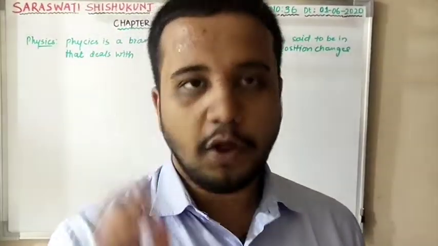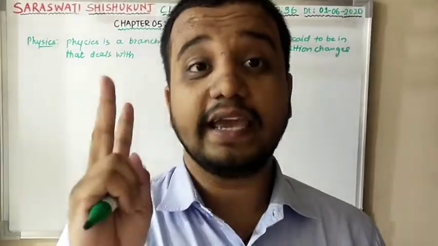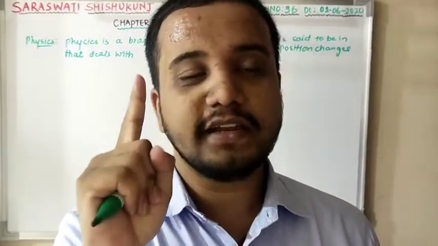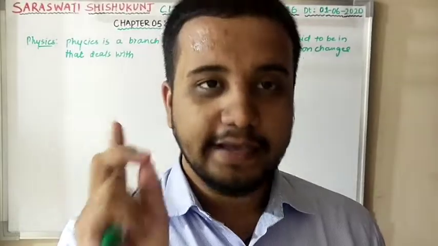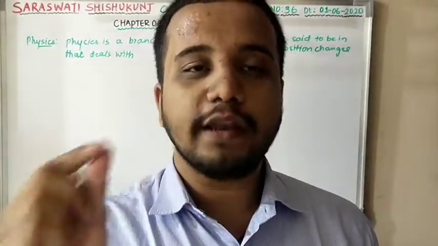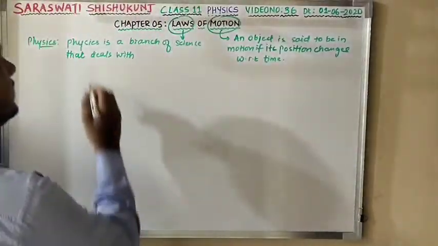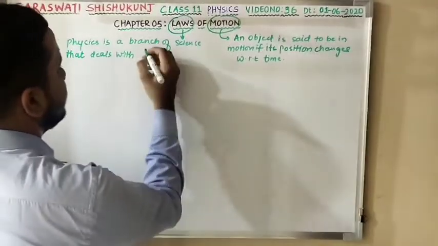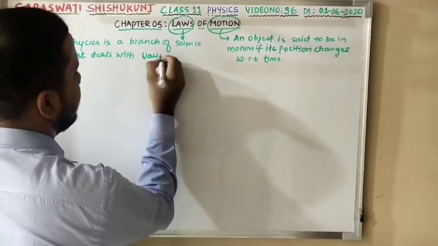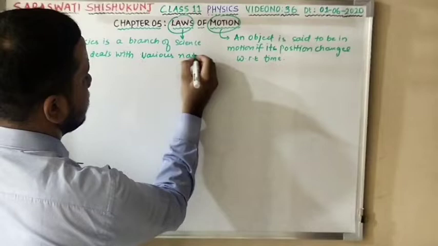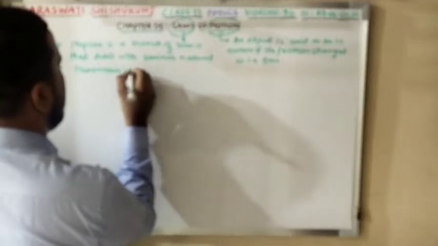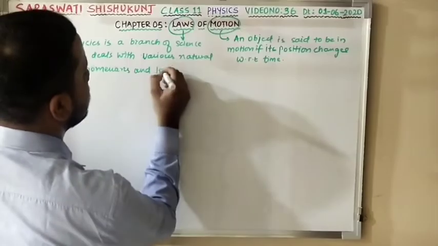Various natural phenomena, number 1. And second, that is the laws governing them. So you can write physics is a branch of science that deals with the various natural phenomena and laws governing them.